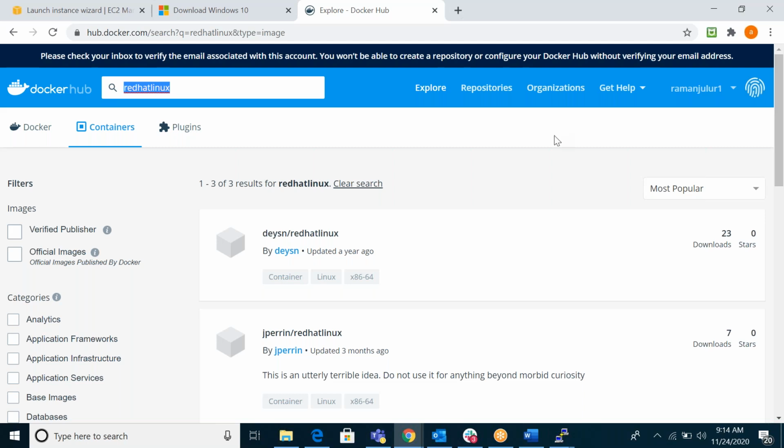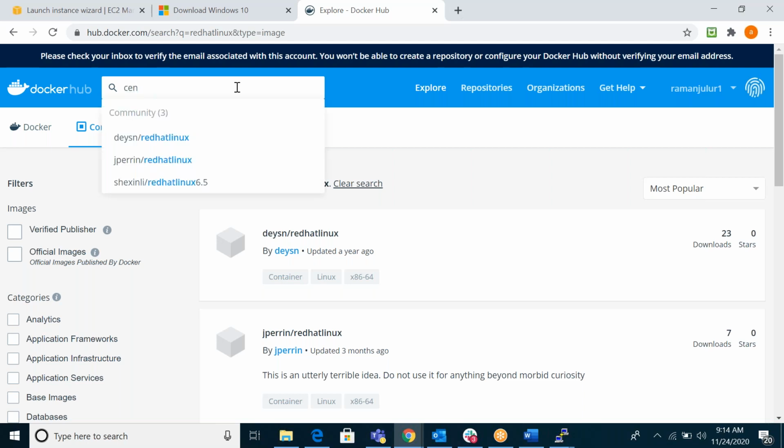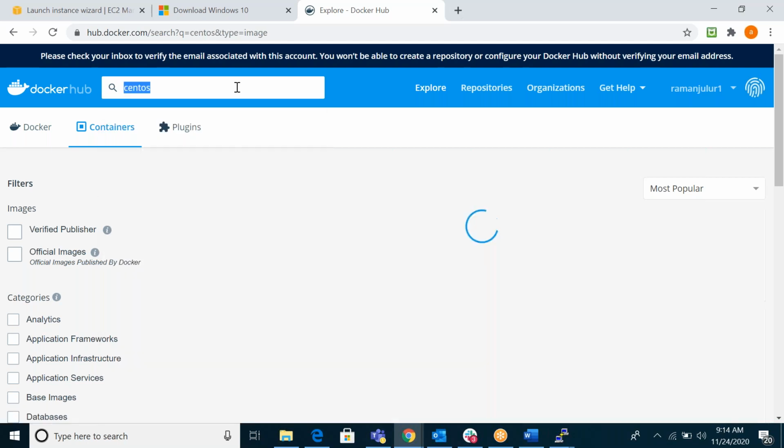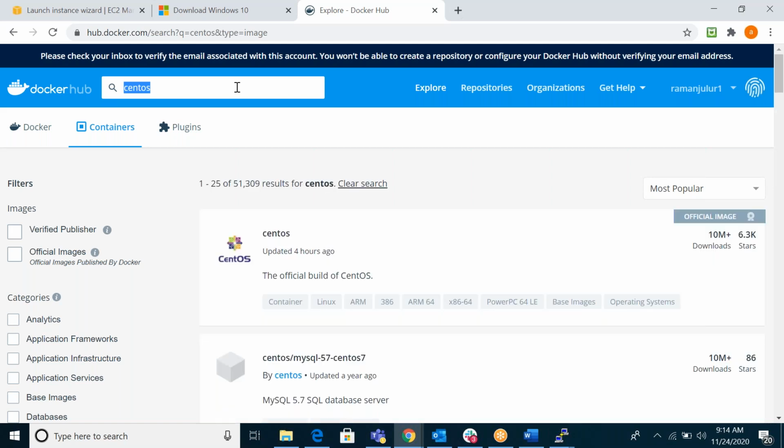Any questions so far? Good. Okay. Now what I will do is download the base CentOS.